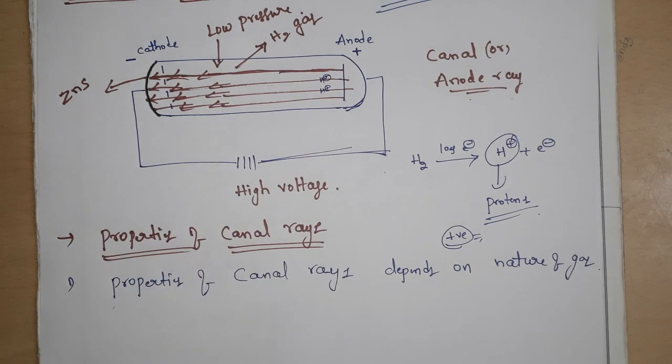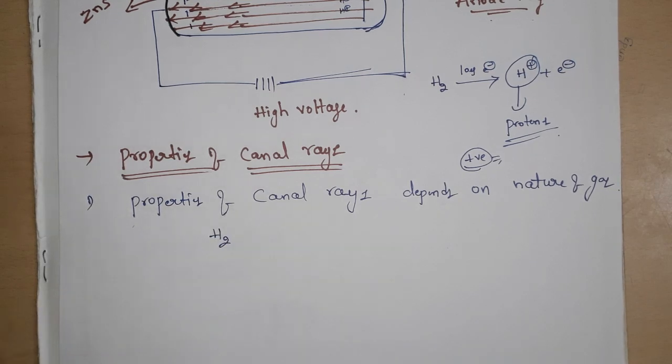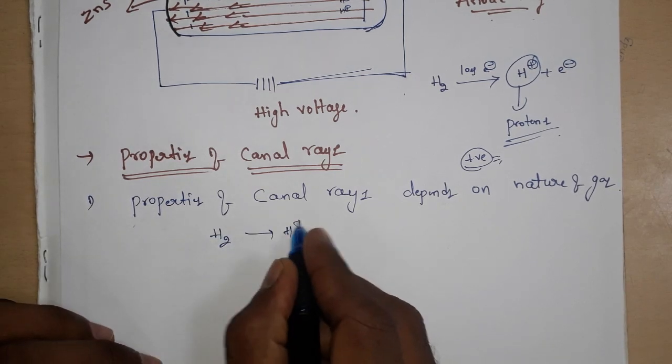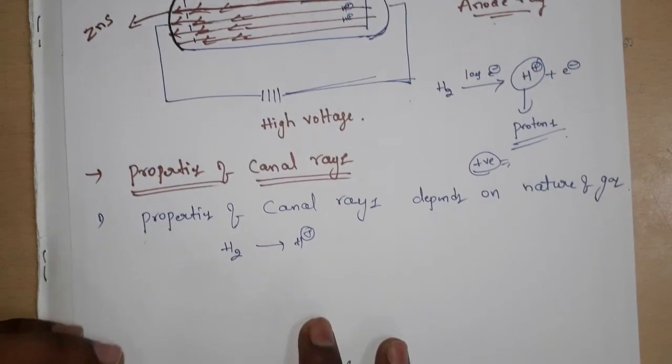So the properties of canal rays completely depend on what gas you took in the discharge tube. If you take H2 gas, you will get the H plus ion, which moves from anode to cathode.